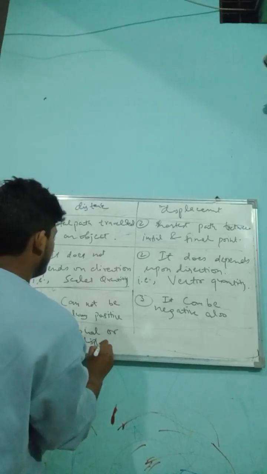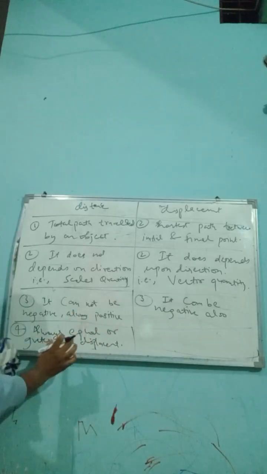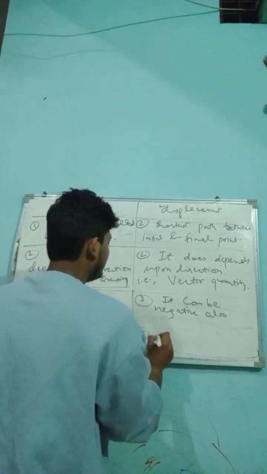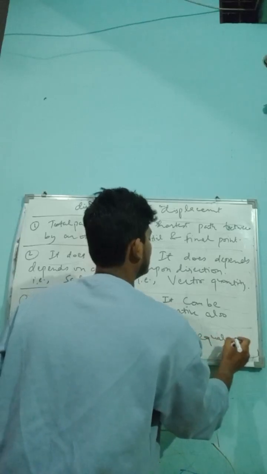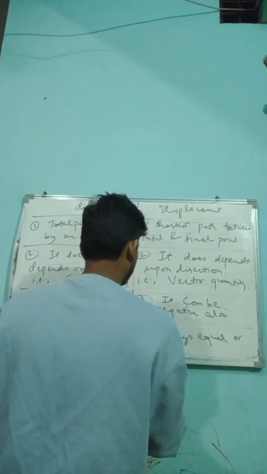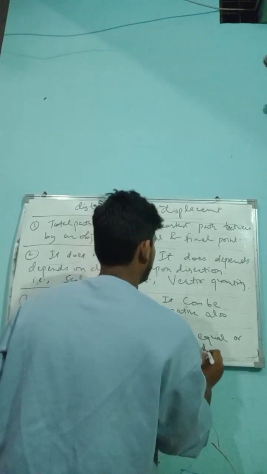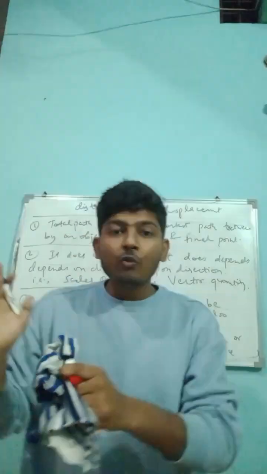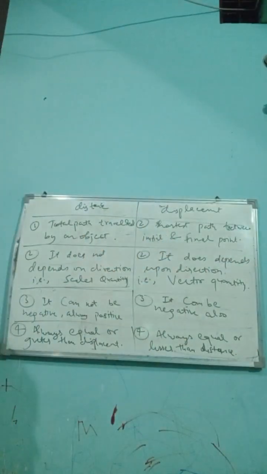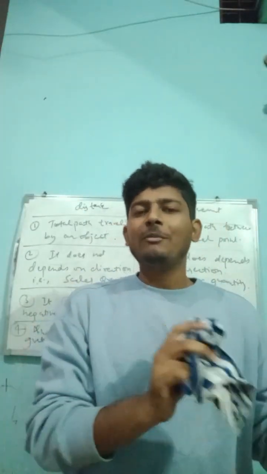Distance is always equal or greater than displacement, and displacement is always equal or lesser than distance. Whenever a body is moving in a straight line, then distance and displacement both will be equal.